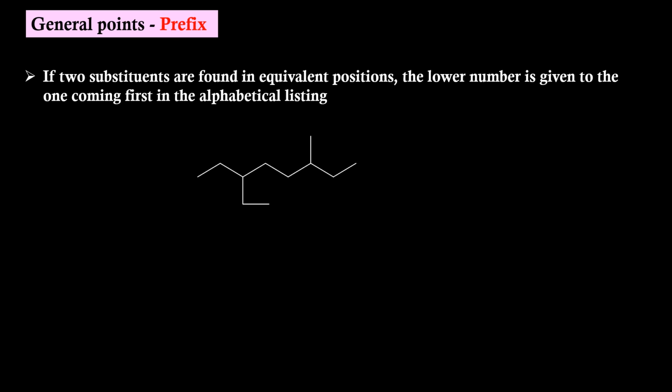If I try to number the longest possible chain, then 1, 2, 3, 4, 5, 6, 7, 8. We are having the substituents at position 3 and 6. Let us try to number from the another end. 1, 2, 3, 4, 5, 6, 7, 8. We are getting the same set of locants. Now let us try to name the substituents. 2 carbons here, so the name is ethyl. 1 carbon here, so the name is methyl.